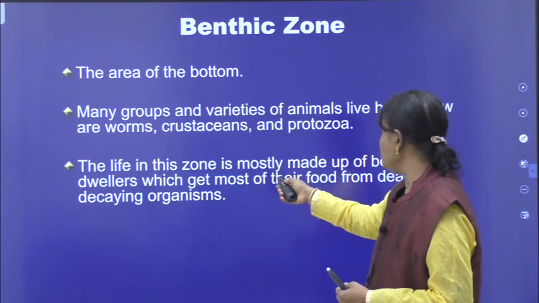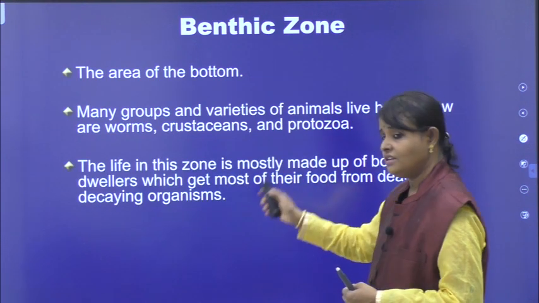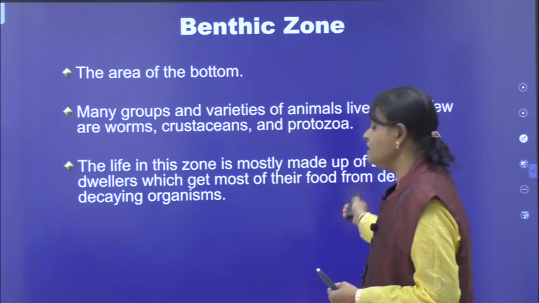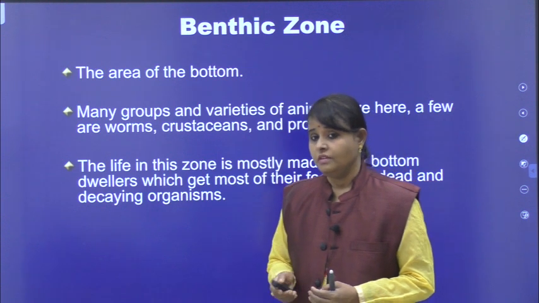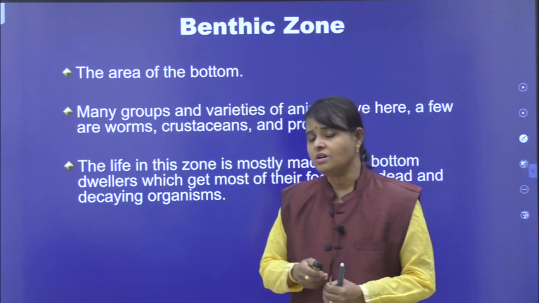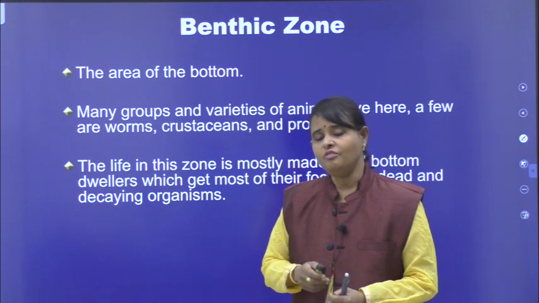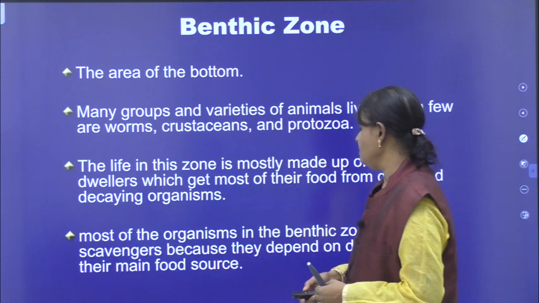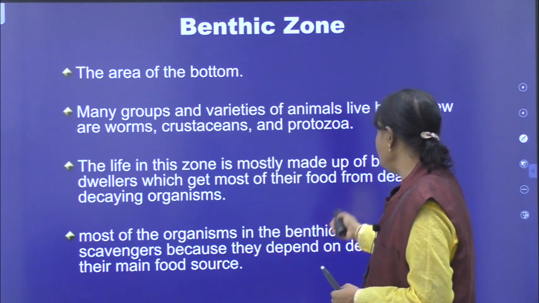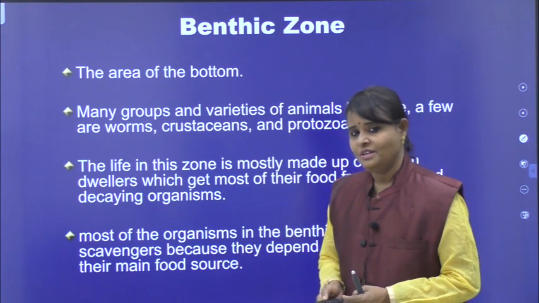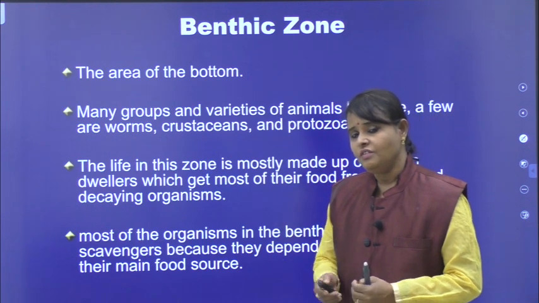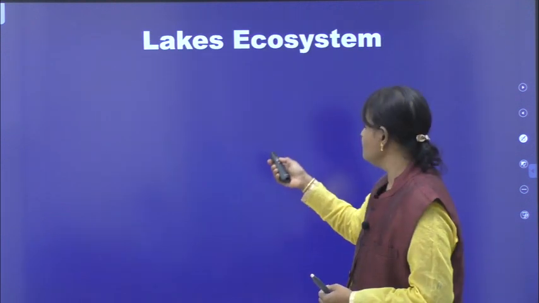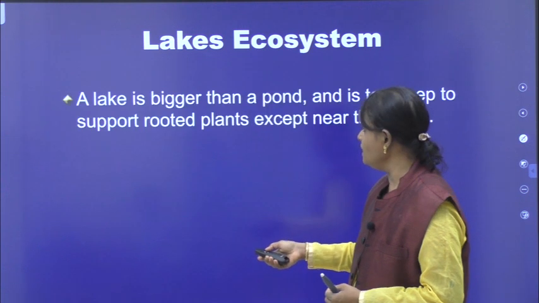The life in this zone is mostly made up of bottom dwellers, which get most of their food from the dead and decaying materials. These dead and decaying materials become food for the organisms present at the bottom. Most of the organisms in the benthic zone are scavengers. What is a scavenger? One which eats dead material is a scavenger. Some pictures I will show you, you can see.